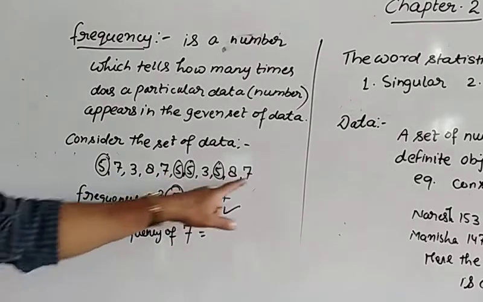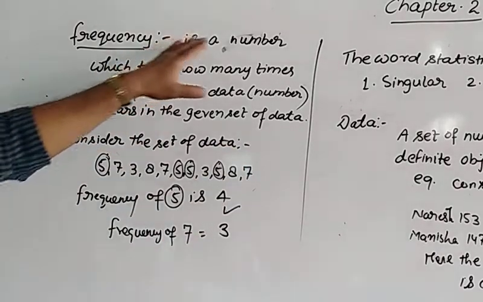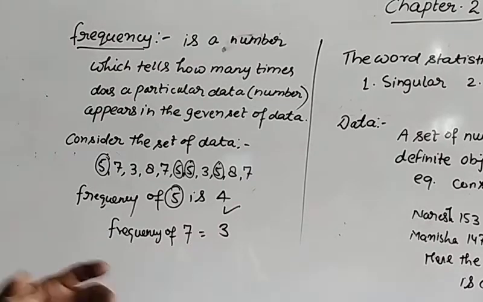1, 2, 3. Frequency of 7 is 3. That's why I called frequency a number which tells how many times a particular data appears in the given set of data.